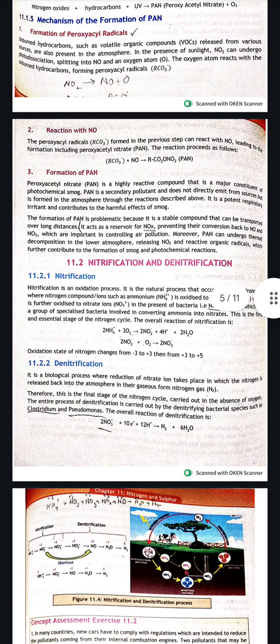The unburned hydrocarbons, such as volatile organic compounds released from various sources, are present in the atmosphere. In the presence of sunlight, NO2 can undergo a photodissociation reaction, splitting into NO and an oxygen atom. NO2 gives us NO plus O. This oxygen atom reacts with unburned hydrocarbons to form the RCO3 free radical.